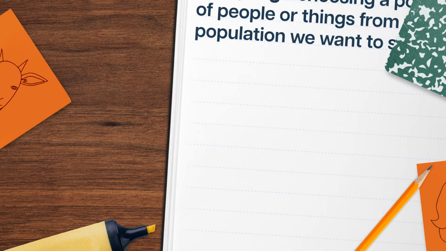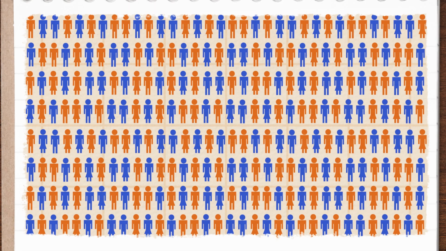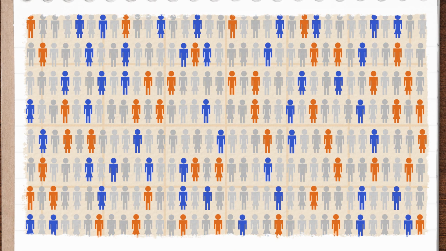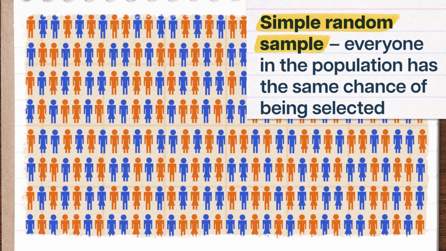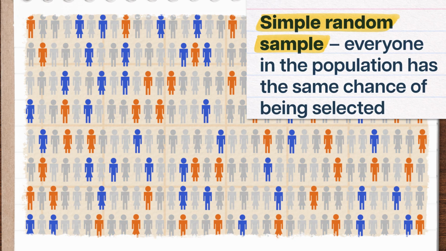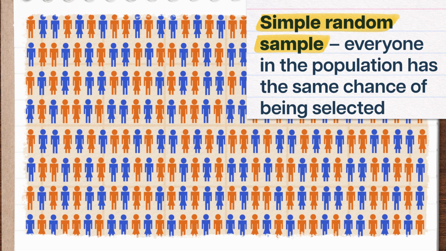Instead of studying the whole population of 200 million adults, maybe we'll use a sample of 200. But since we want to draw conclusions about the whole population, we have to make sure our sample looks like it. A good starting point here is to take a simple random sample, where everyone in the population has the same chance of being selected for our study.